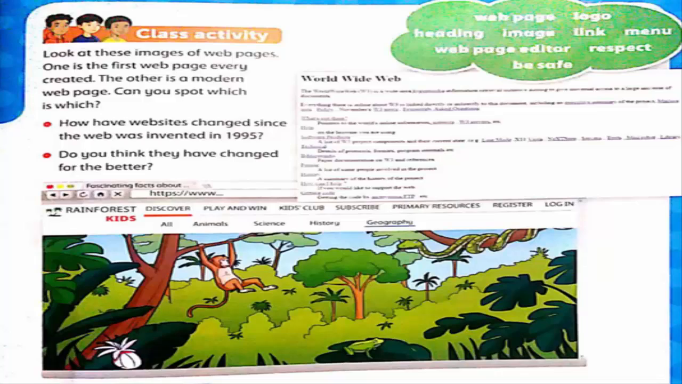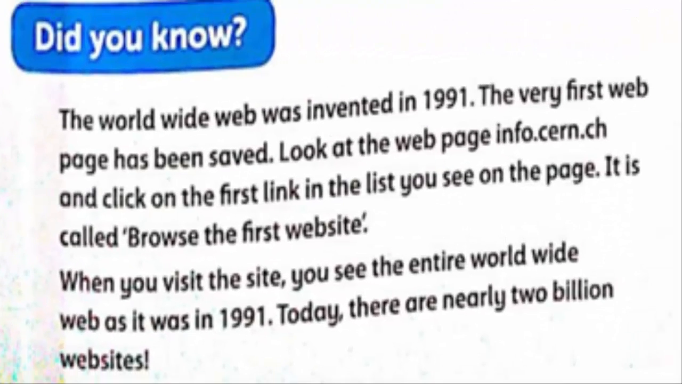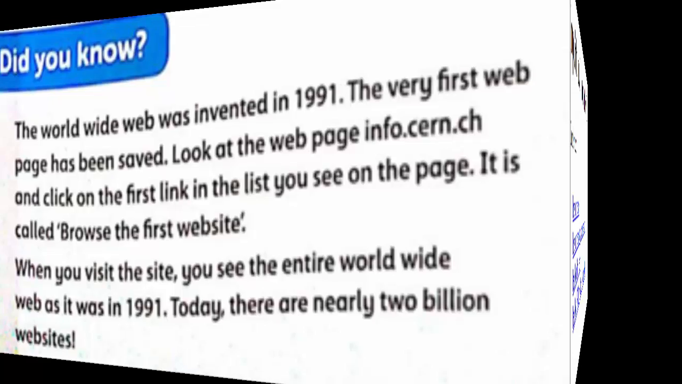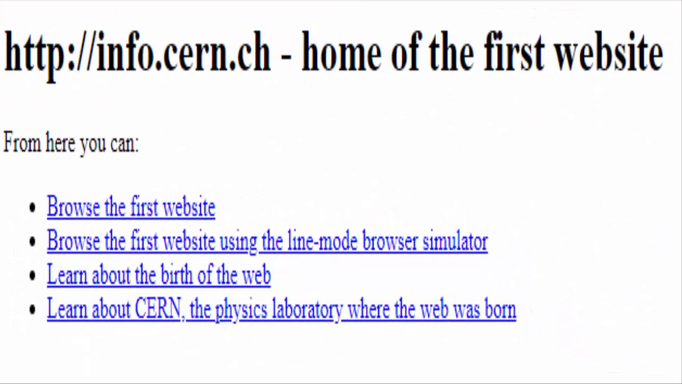Now there is another dialog box which says: did you know the World Wide Web was invented in 1991, that is www, and the very first web page has been saved. Look at the web page info.cern.ch and click on the first link in the list you see on the page. It is called Browse the First Website. When you visit this site, you see the entire World Wide Web as it was in 1991. Today there are nearly 2 billion websites.